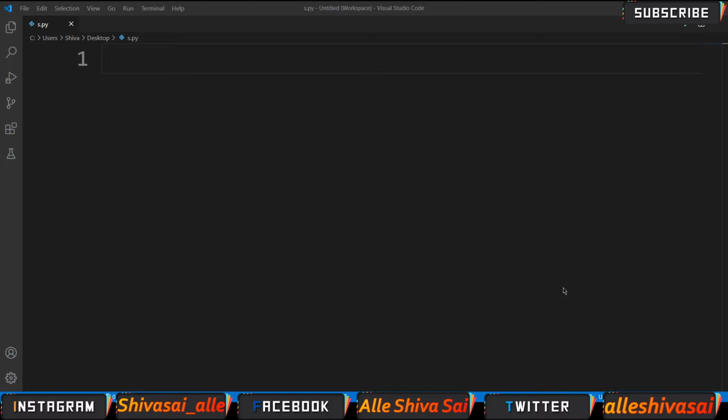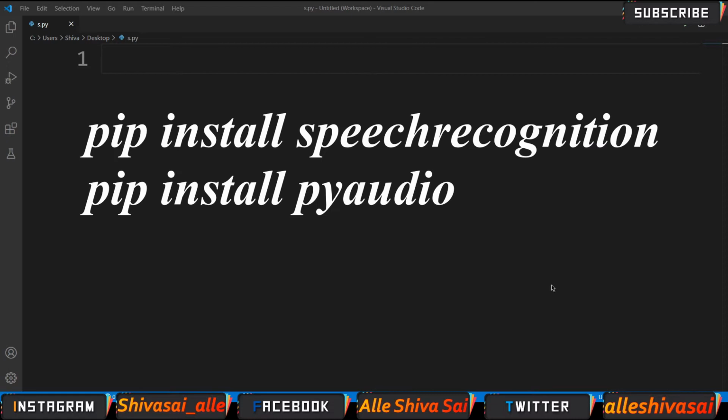For detailed information about speech recognition, I am giving the link of the documentation in the description. Now we can convert an audio file into text, and also we can convert the input given by the user into text. We are going to use two libraries, speech recognition and PyAudio. You can install the libraries using pip. Go to the command line and type pip install SpeechRecognition, and also pip install PyAudio. I am giving the text format in the description.